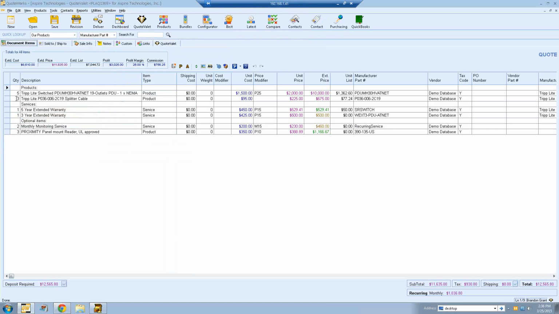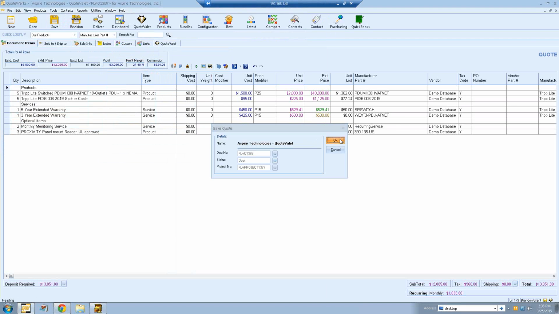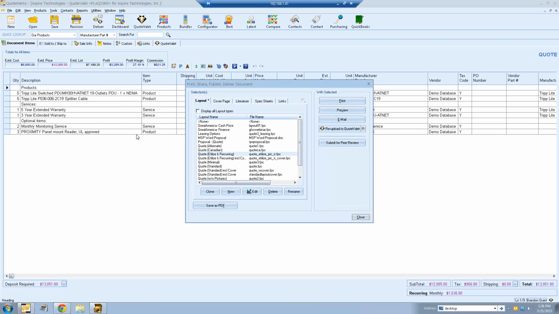All you have to do is make your changes. So maybe this is actually supposed to be 5 instead of 3. So let's go ahead and make that change. Save our work. Click on Deliver. And then there's the option to re-upload it to QuoteValet. So if you want to select a different layout than the one we had chosen, you can choose re-upload to QuoteValet. If you don't need to select it, if everything is the exact same, you just need to make a quick change, you can use the Express Mode button here.